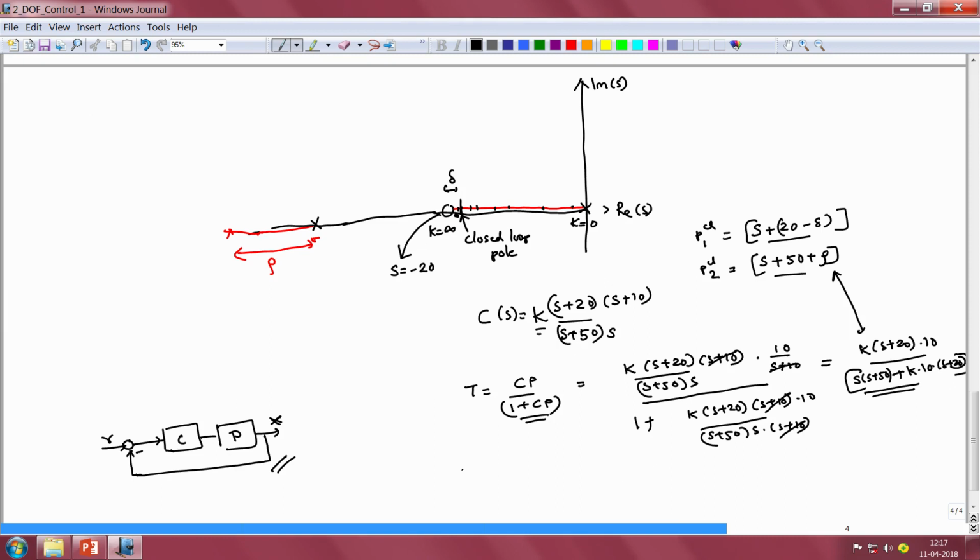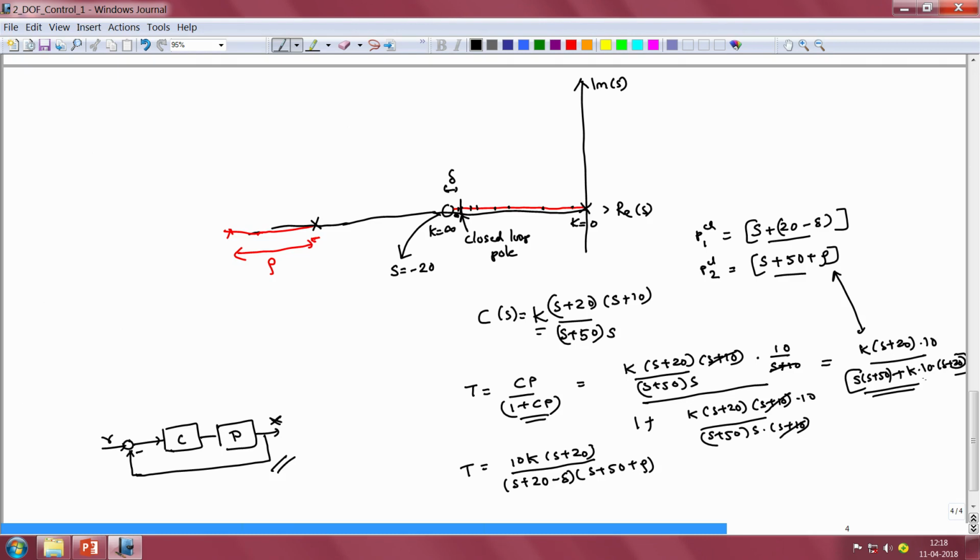So we can therefore write our transmission function T as k times s plus 20 times 10. So I shall bring the 10 onto the left hand side. So 10k times s plus 20 would be the numerator polynomial of the transmission function, and the denominator polynomial would essentially be s plus 20 minus delta times s plus 50 plus rho.